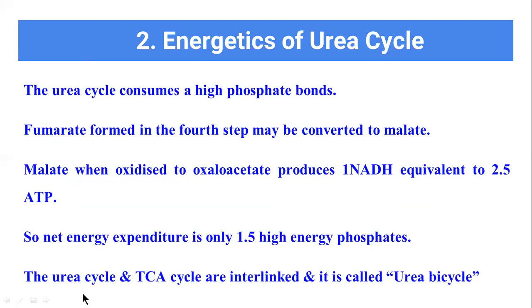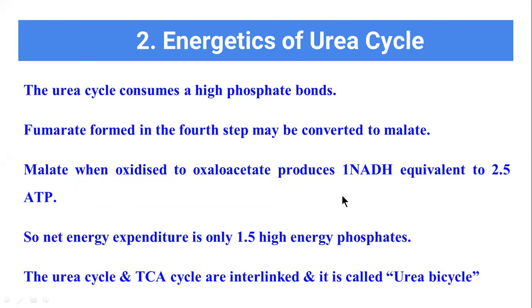So now this I already told you, the urea cycle uses more phosphate bonds. During the conversion of fumarate, energy is used, and in the malate conversion again one NADH is used. One NADH is equal to 2.5 ATP molecules. In the urea cycle, it is interlinked with the TCA cycle. That's why we are calling this a urea bicycle.